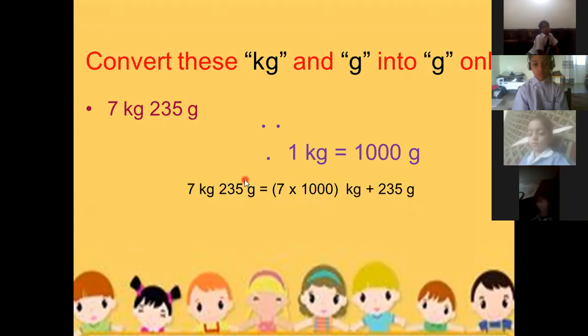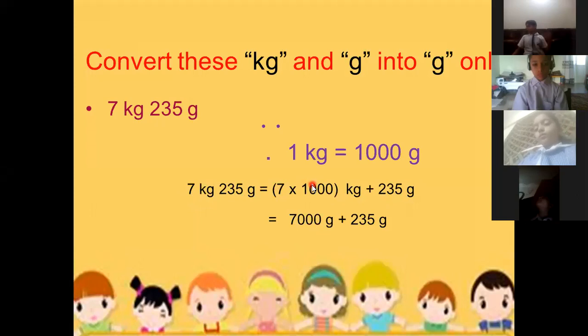So as we all know that 1 kilogram is 1000 gram, so that's why 7 kilogram multiplied by 1000 gram. Now here what we get, 7000 gram. When we multiply 7 by 1000, we get the answer 7000 gram plus 235 gram. 235 gram we are writing as it is because it is already in gram, so we will not touch this 235 gram.